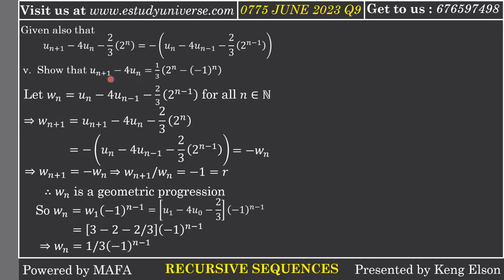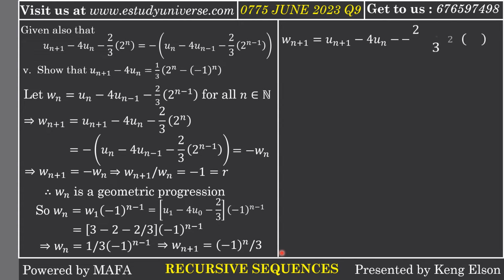But if you check out the proof, it has un plus 1 minus 4un, and this can only be found in wn plus 1. So I need to find wn plus 1. I just need to increase n minus 1 by 1, and I get n. So wn plus 1 is negative 1 raised to the power n divided by 3.